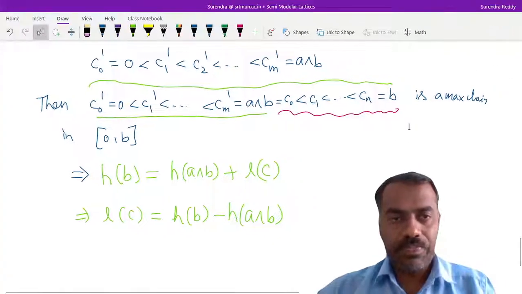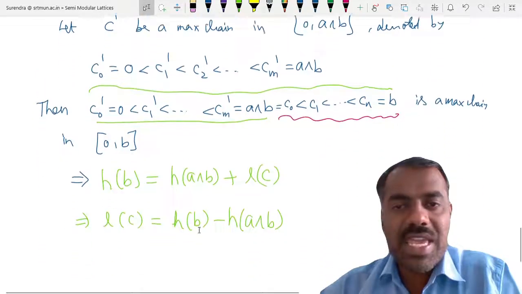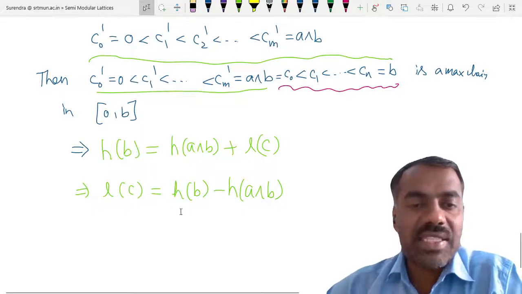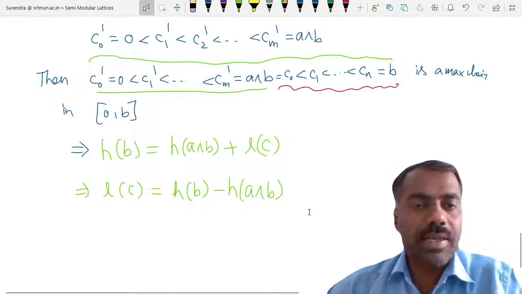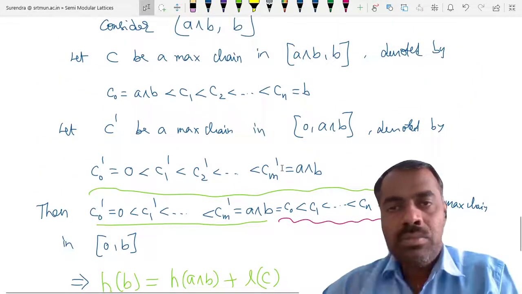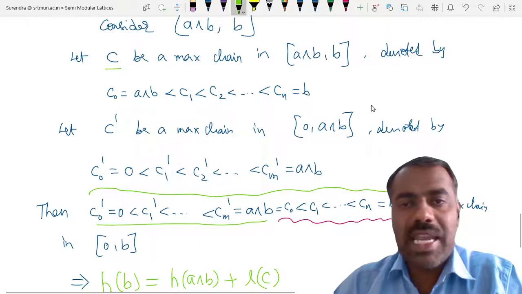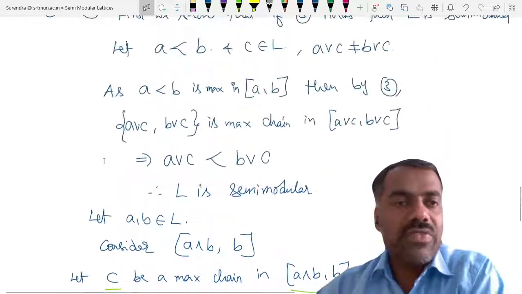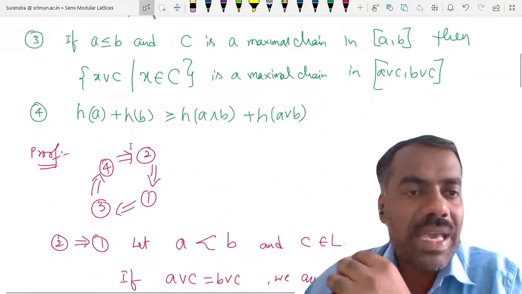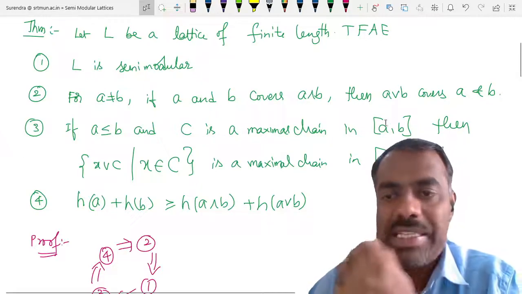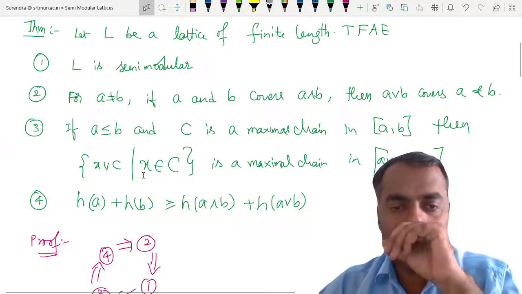Whether you understood this step? Yes or no? We have considered a maximal chain in a meet b comma b, then we have derived that the length of that chain c is h of b minus h of a meet b. Is this clear? Now we are trying to prove 3 implies 4. What is meant by 3? 3 says that whenever c is a maximal chain in some interval, then by joining any other element, you get a maximal chain in this way, right?